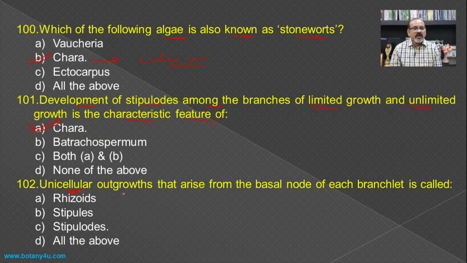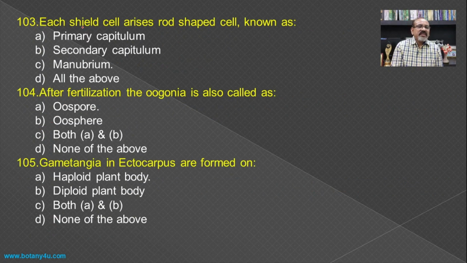Then the unicellular outgrowth that arises from the basal node of each branchlet is called, again, stipules. Such outgrowths are present in Chara from the nodal region and are a characteristic feature of Chara. Then from each shield cell arises a rod shaped cell known as, as we have seen earlier, there is a shield cell and from the shield cell there is a development of a rod shaped structure that is known as manubrium, and hence manubrium becomes the answer.